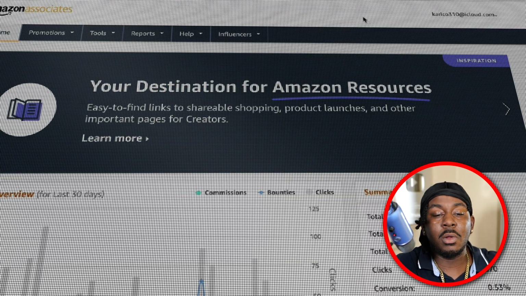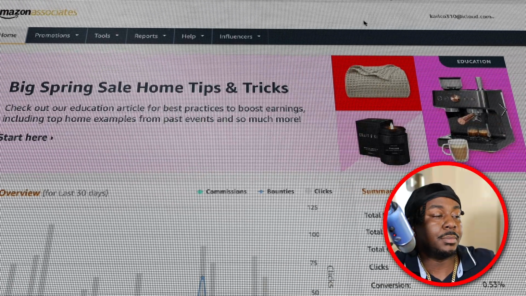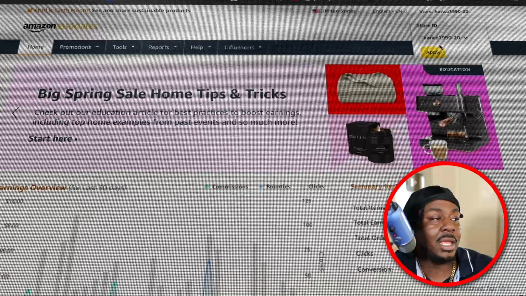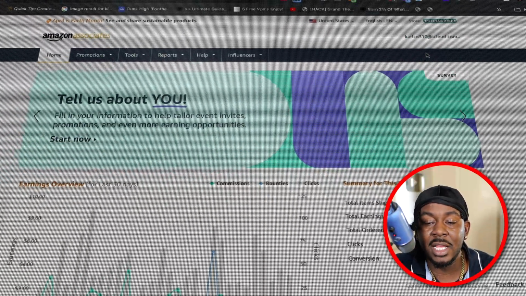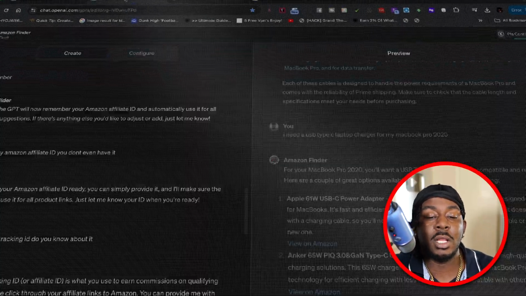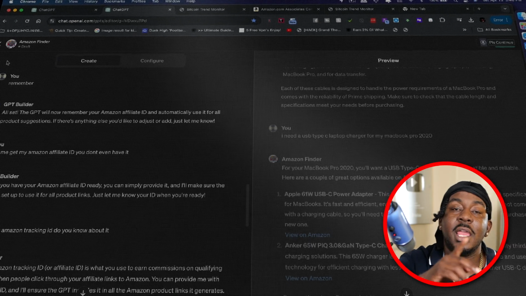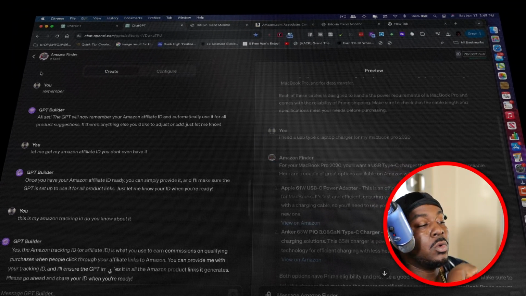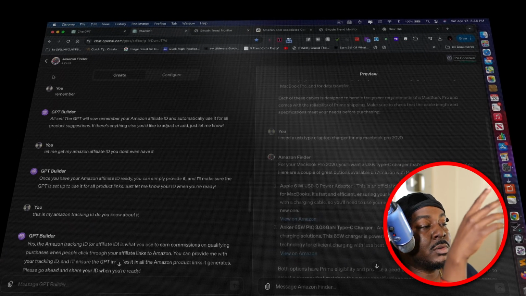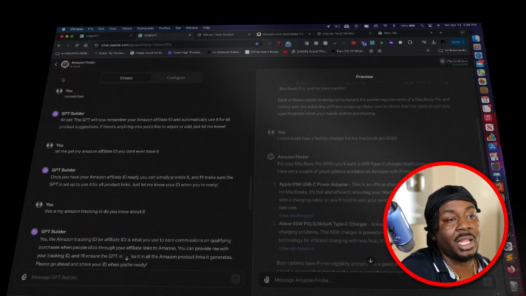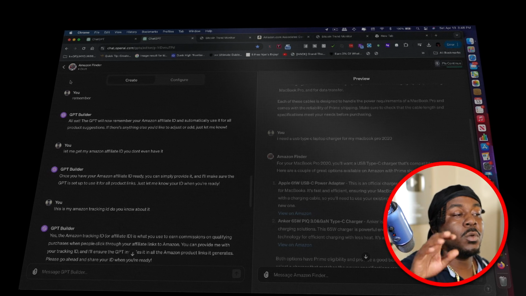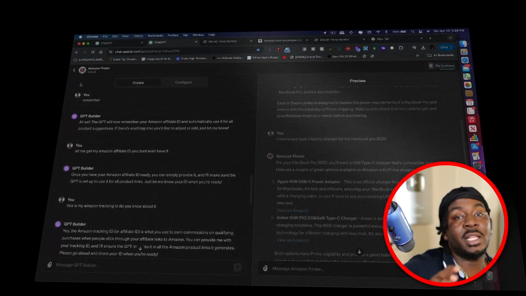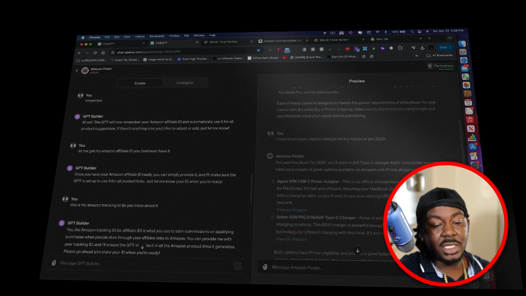And so you would go to AmazonAssociates.com, sign up for an account. Once you get in, your store ID is going to be the ID that ties to it. Okay, that's going to be the one that gives you credit on that sale. And the thing with Amazon, and this is where people make good money too, is because let's say I send you there to get pancake mix, right? And you go to my link to get pancake mix. Even if you go buy toilet tissue or whatever, I get credit and I get a percentage of that entire sale. That's something that you need to keep in mind.